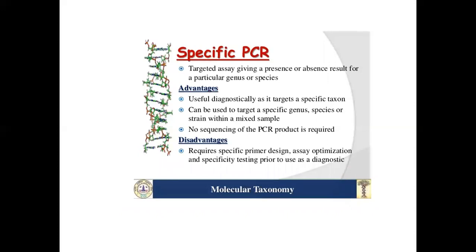Specific PCR: a targeted assay giving a presence or absence result for a particular genus or species. Advantage: useful as a diagnostic as it targets a specific taxon. It can be used to target a specific genus, species or strain within a mixed sample. No sequencing of the PCR product is required. Disadvantage: requires specific primer design, assay optimization and specificity testing prior to use as a diagnostic.